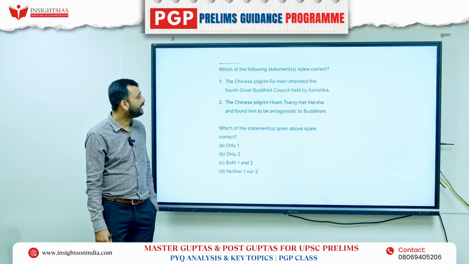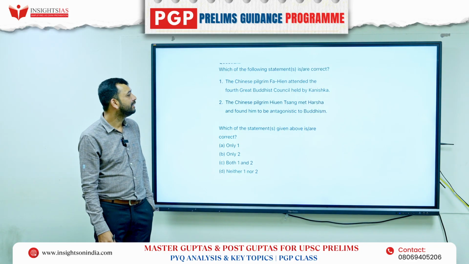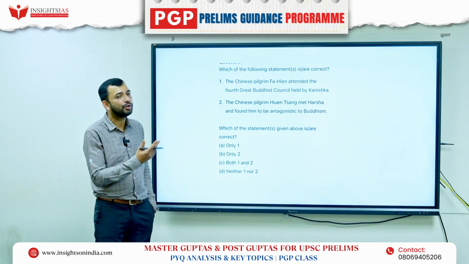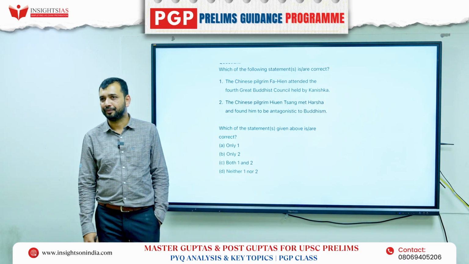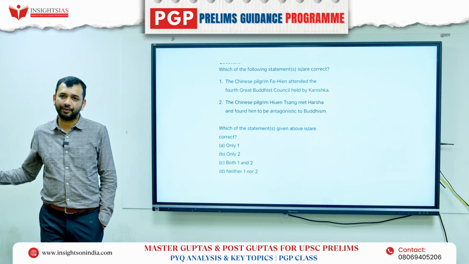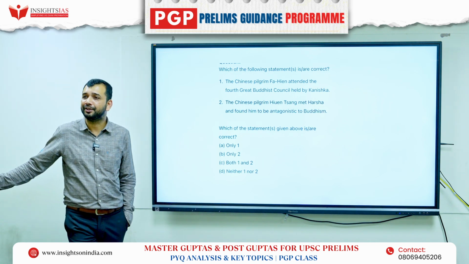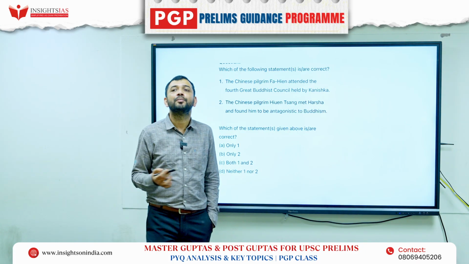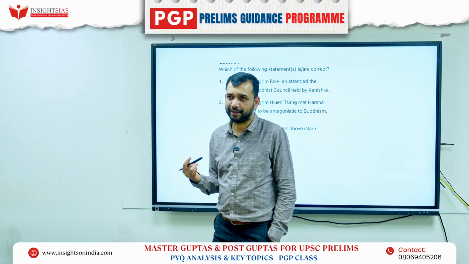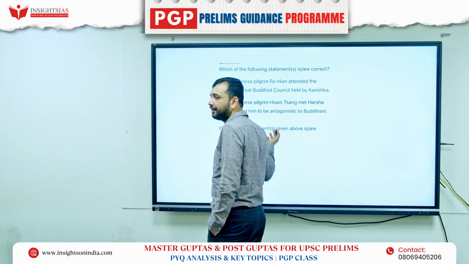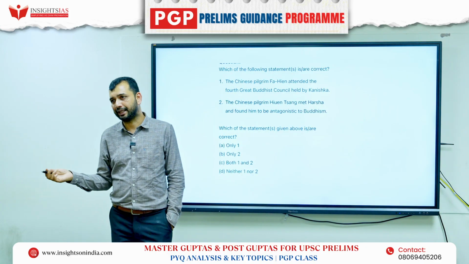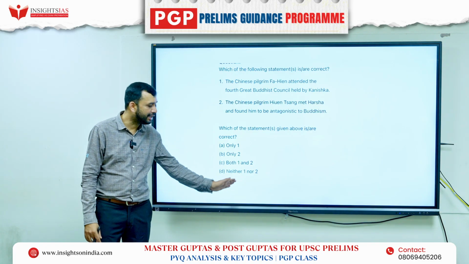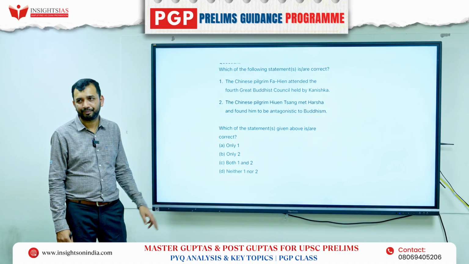Now, the Chinese pilgrim Hiuen Tsang met Harsha and found him to be antagonistic to Buddhism. Was he against Buddhism or in favor of Buddhism? He called the Kanauj assembly, right? So he was basically pro Mahayana Buddhism. So that means the second statement is also incorrect. Both statement 1 and statement 2 are incorrect. Neither 1 nor 2 will be your answer, right?